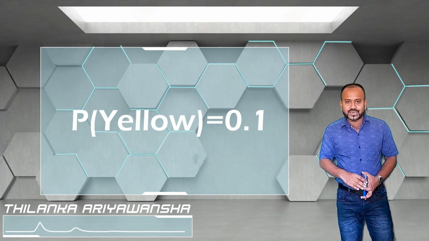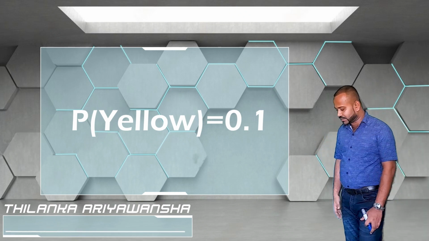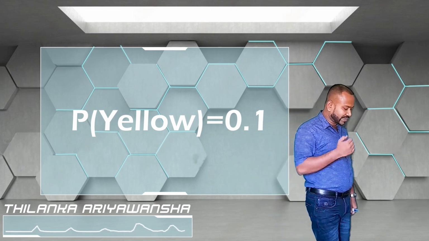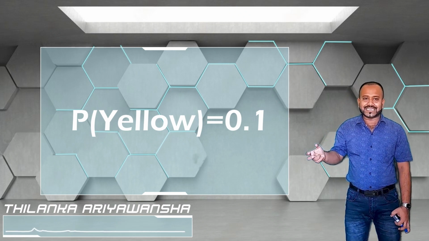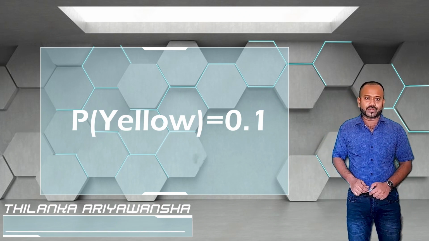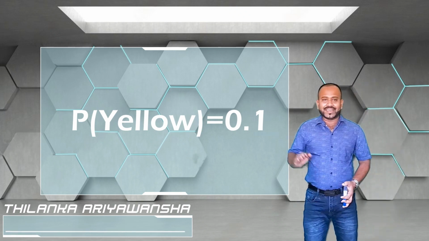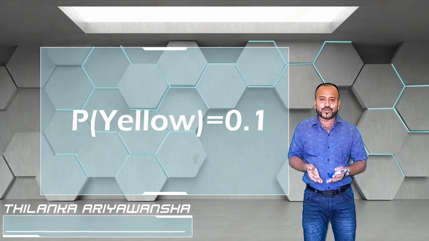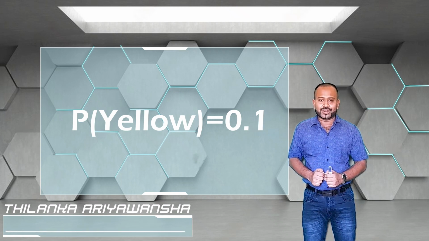Our final question is, when this is done 150 times, what is the estimated number of times that it will land on yellow? I think you can remember that in the previous example, we calculated the number of times that Sangakkara is catching the ball.